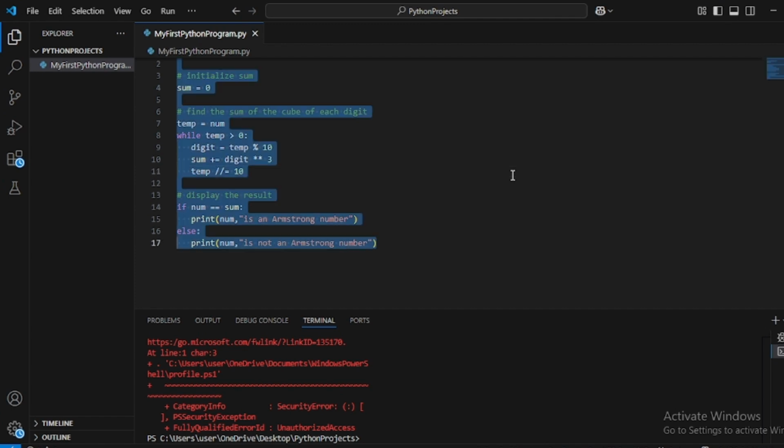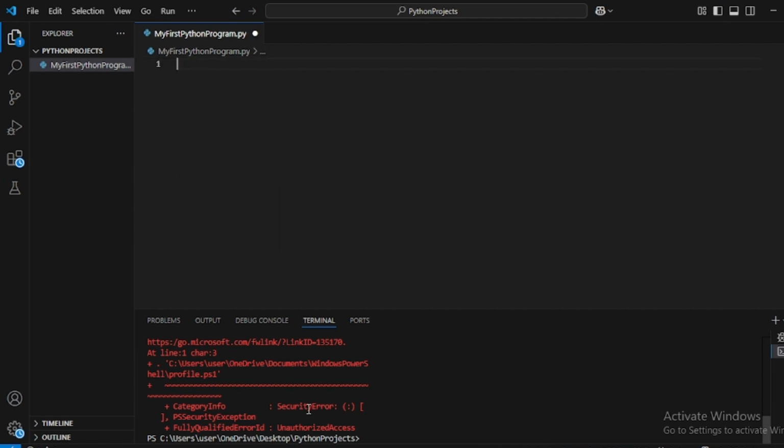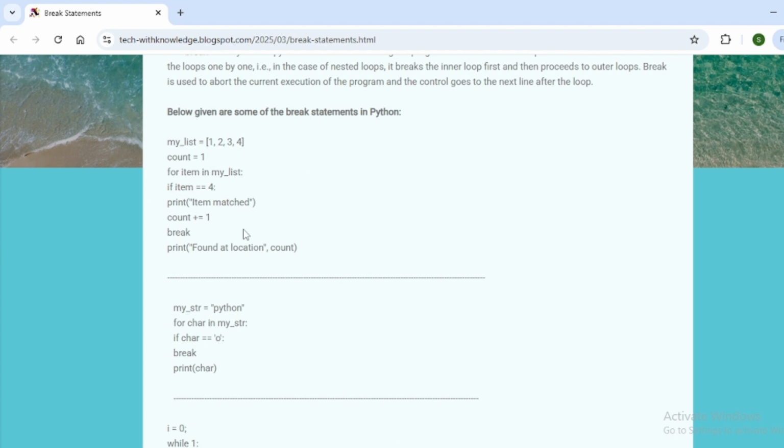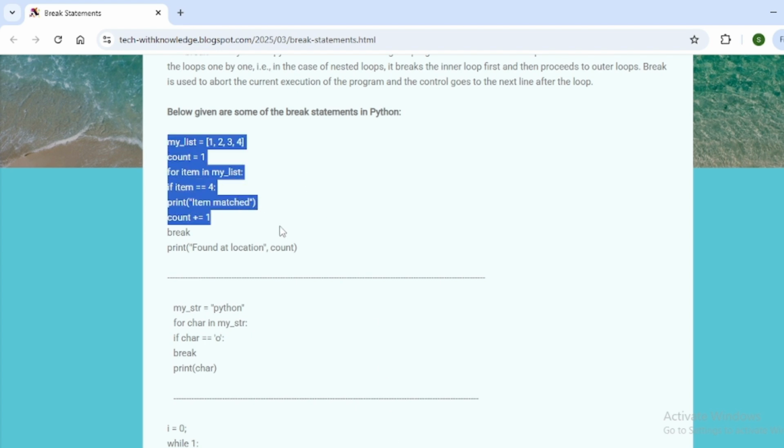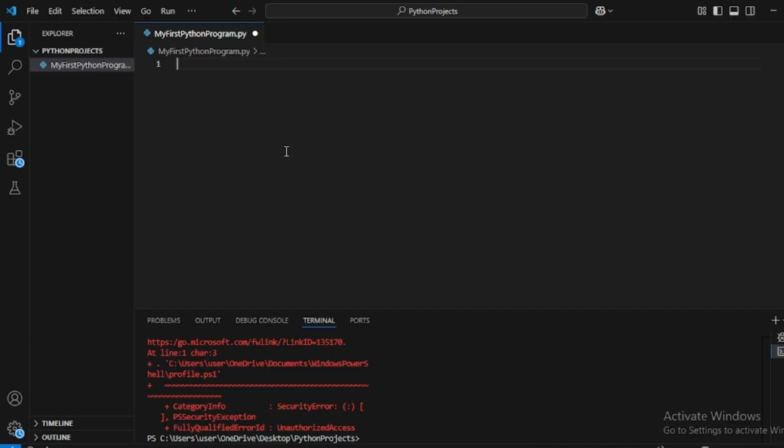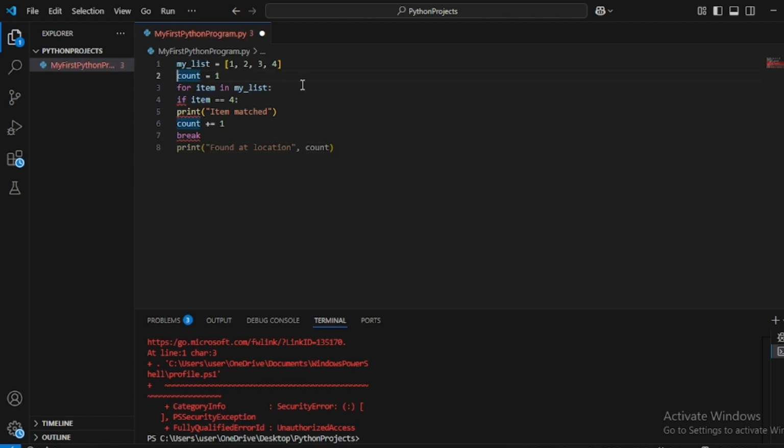I have opened Visual Studio Code. Let us start with this. So let me write the program here. Let us indent this.